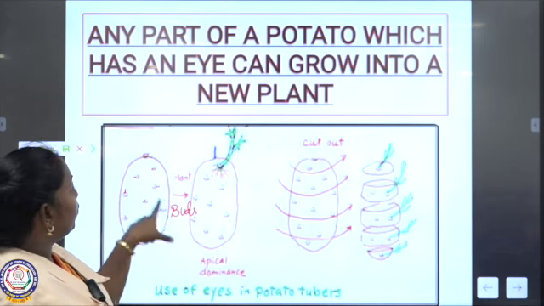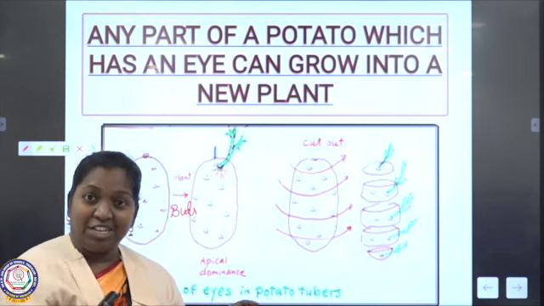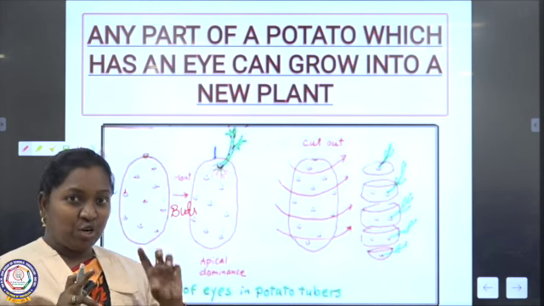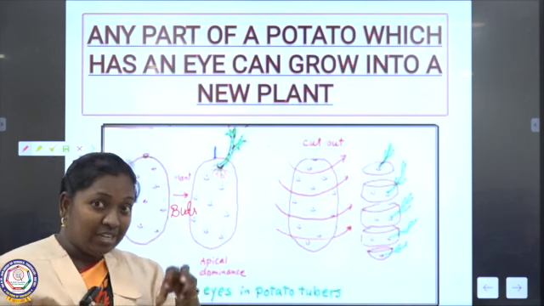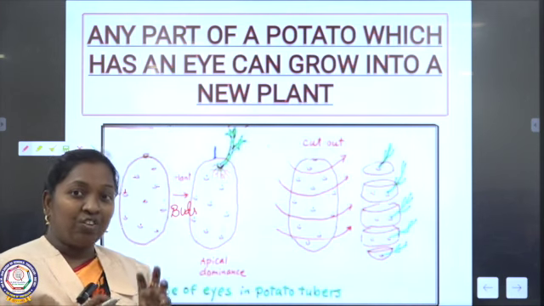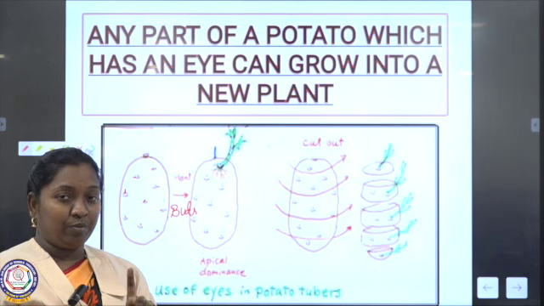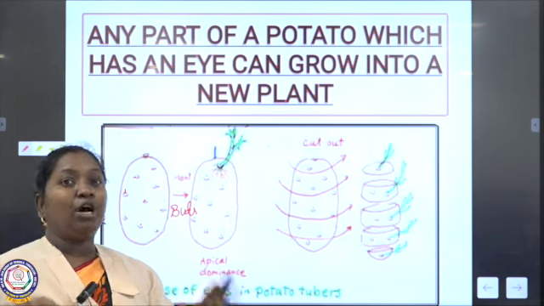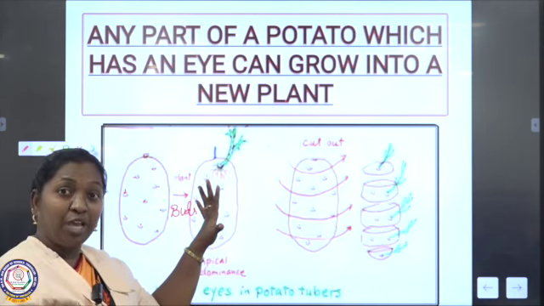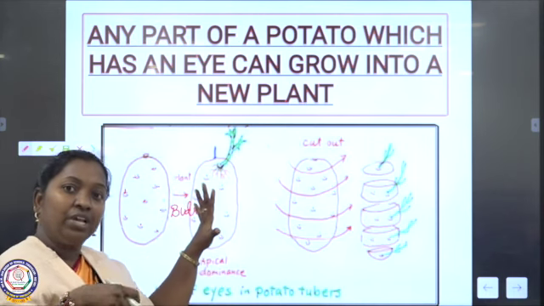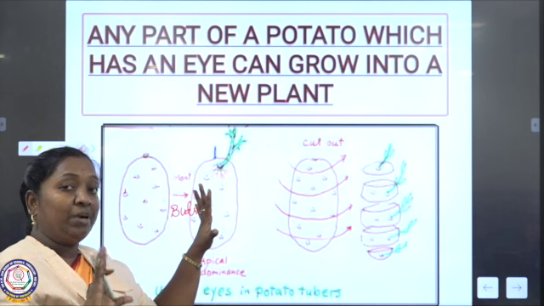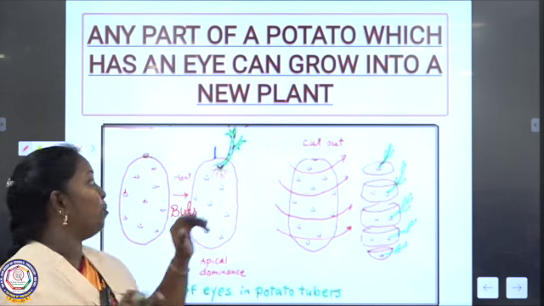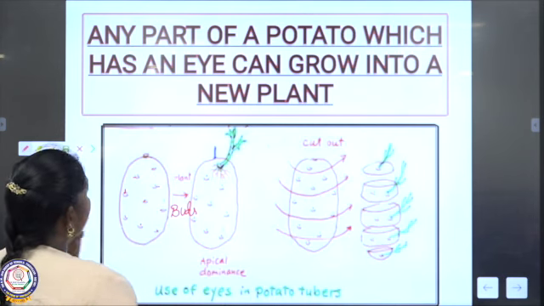Actually, the potato grows underground, but it is not a root, it is a stem. We have to make that clear. Potato grows in the underground, even though we cannot say it is a root. Normally in plants, only roots grow in the ground, but potato also grows in the ground, and onions also grow underground, but we cannot say these are roots, all these are stems.